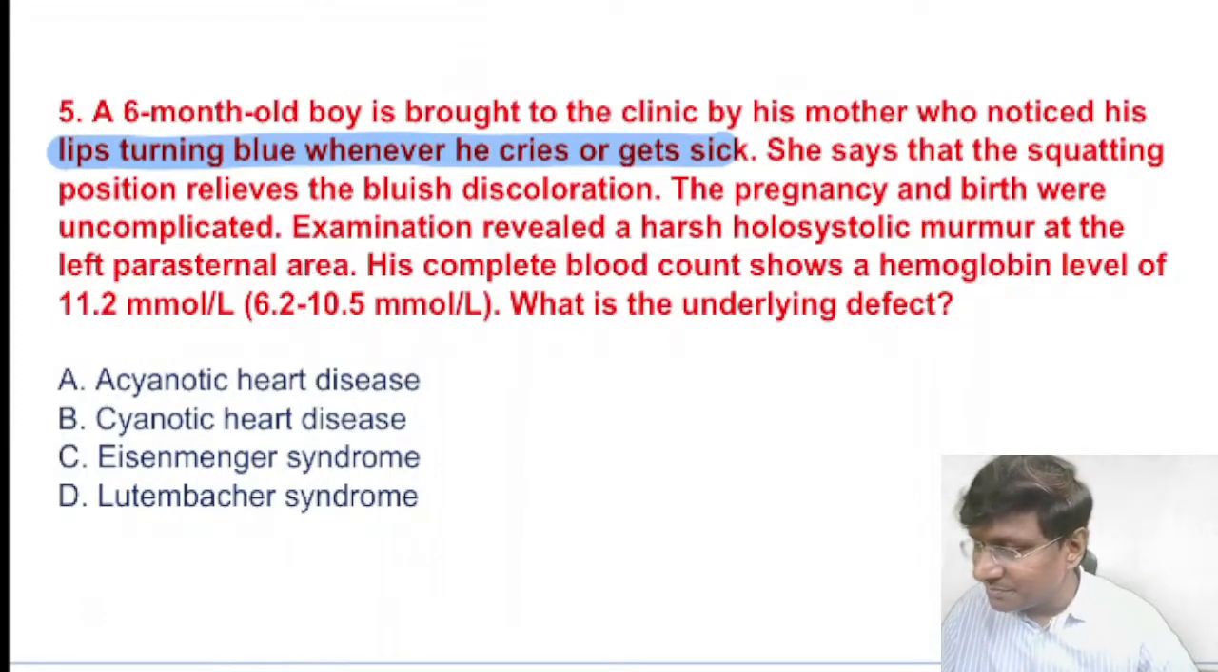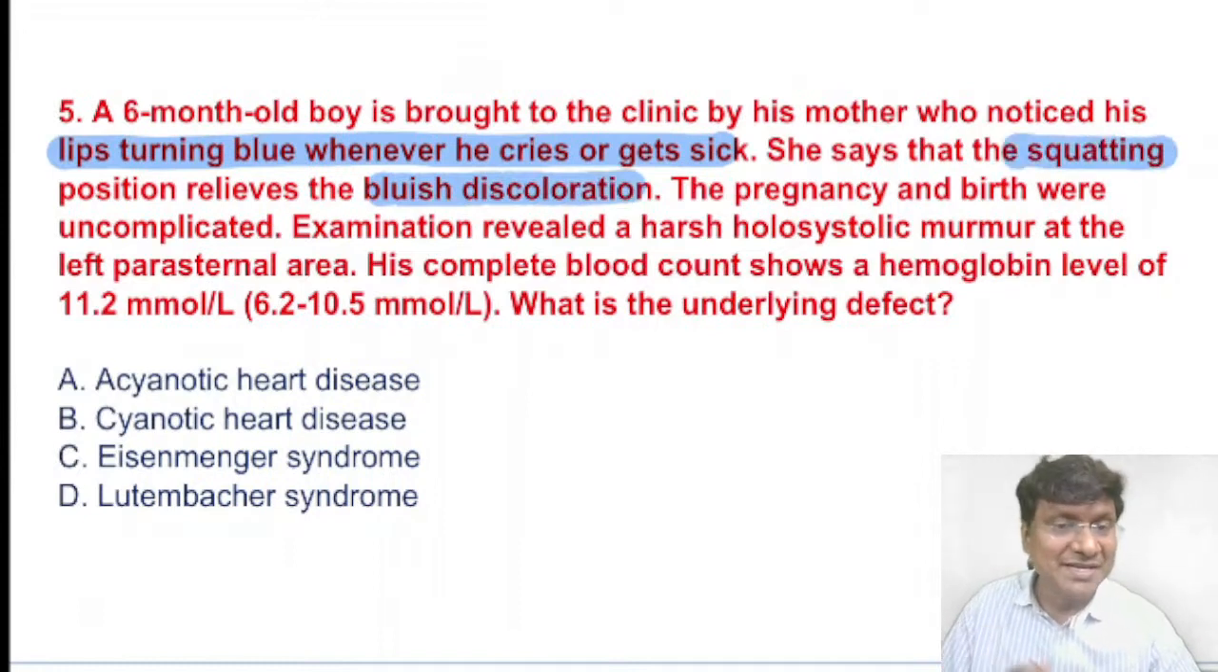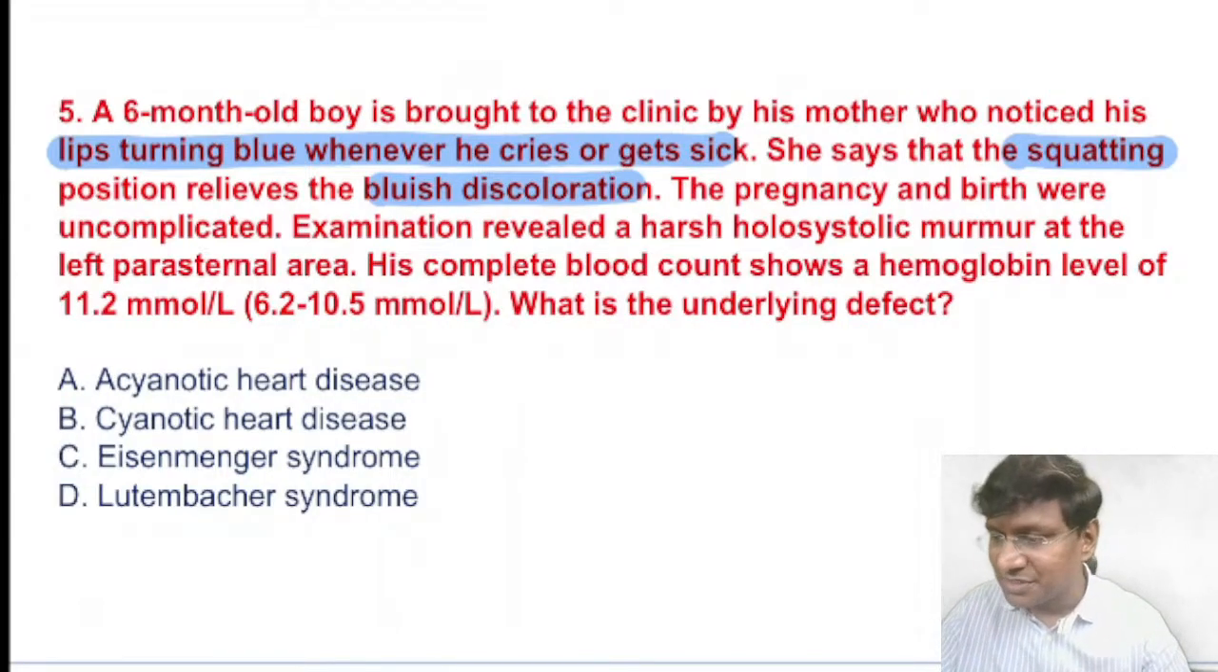This word is very, very important, and this is a very important stock question. The pregnancy and birth were uncomplicated. Examination revealed a harsh holosystolic murmur at the left parasternal area. His complete blood count shows a hemoglobin of 11.2. What is the underlying defect that you observe in this patient?